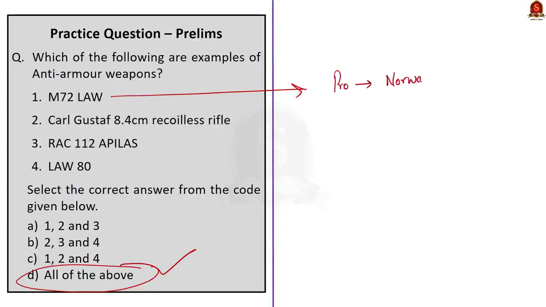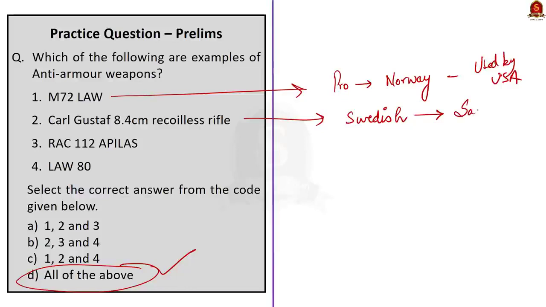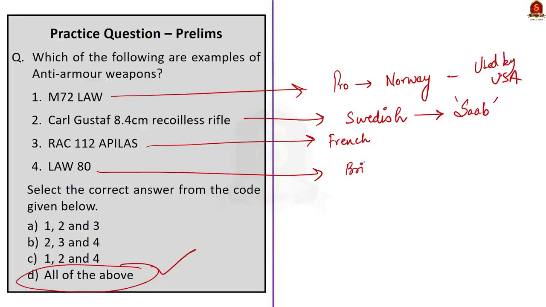And then the second, the Carl Gustav rifle, was originally produced by a Swedish company called Carl Gustav Stads company, but this company was later merged into the Saab Dynamics company. We saw the 84 anti-armor weapon, right? It belongs to this Saab Dynamics company only. And then the RAC 112 Apilas is designed by a French company, and this is used by various countries including France. Now next is LAW 80. It is developed and currently manufactured by a British company called Hunting Engineering. So the correct answer is option D, all of the above.